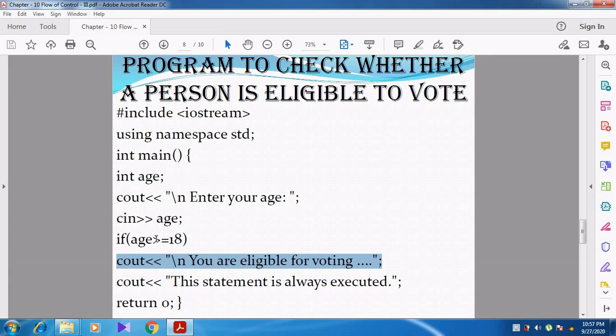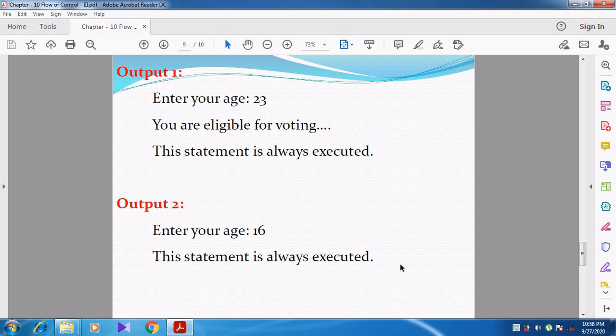But whenever the value is not greater than 18, then what will happen? See, if the condition is true, after the if condition two statements are there. These two statements will be executed when the condition becomes true. But when this condition becomes false, the true block is skipped, so this statement will be executed. This statement is always executed. Now the program is over. Now you see the output is shown here.